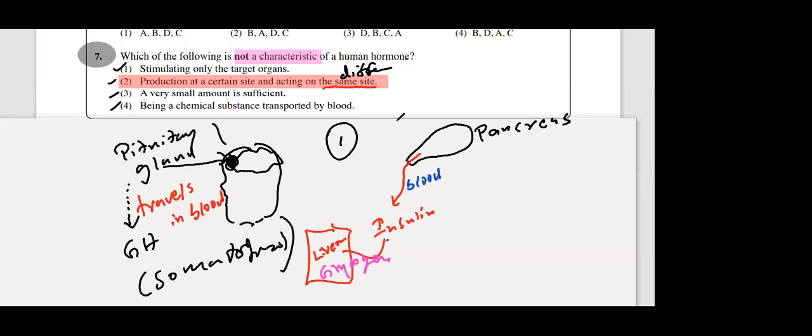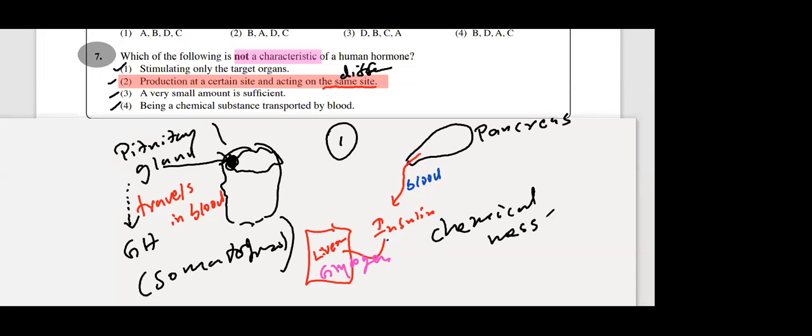Insulin. Insulin is the chemical messenger. What is the message given by the insulin to the liver? Now this man is eating too much carbohydrate, takes away the excess glucose and stores this as glycogen in the liver. Okay, chemical messenger. It's an organic compound.